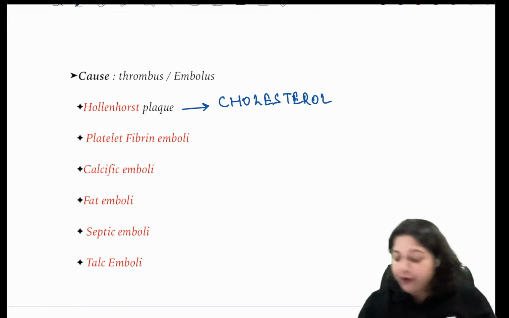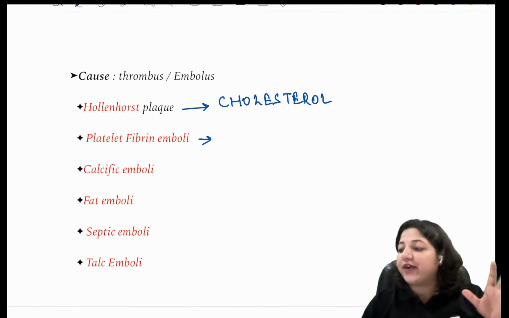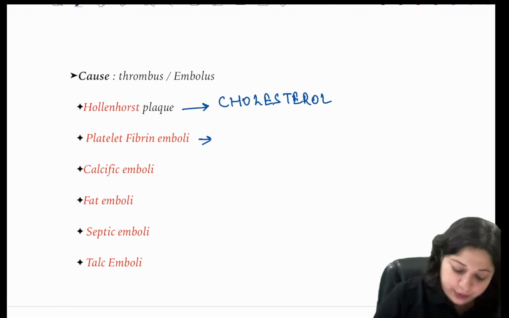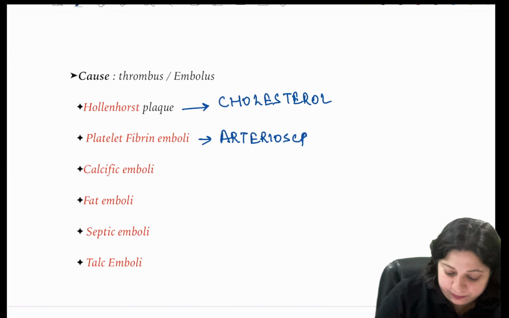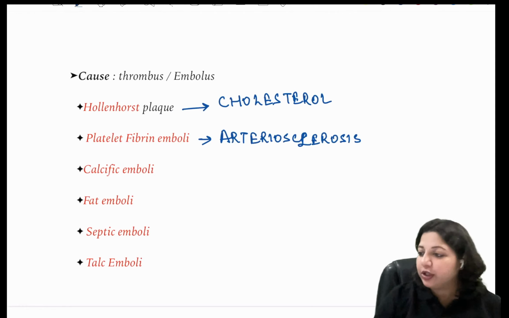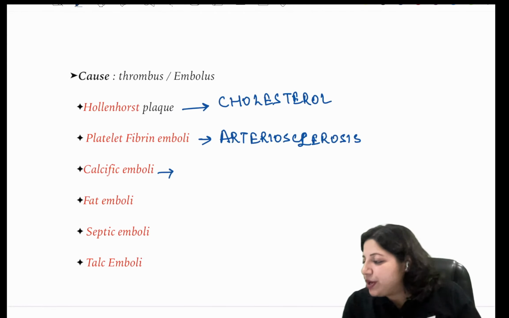Cholesterol emboli. From where do you get platelet fibrin emboli? Tell me. Platelet fibrin emboli come from arteriosclerosis. Okay. Now, where do you get to see the calcific emboli?